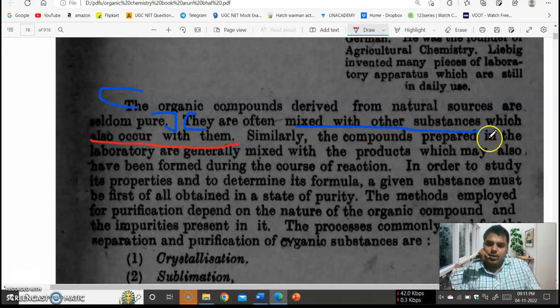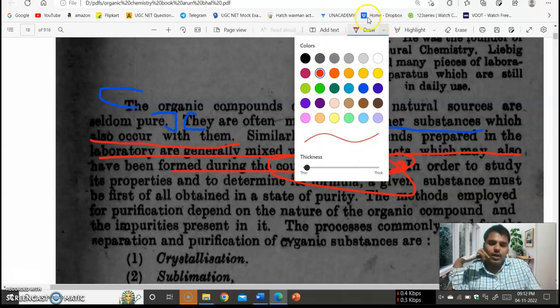Similarly, the compounds prepared in the laboratory are generally mixed with the products of the course of reaction. Means in laboratories too, the products are in mixed form, because during the reaction they may be mixed with other organic compounds.